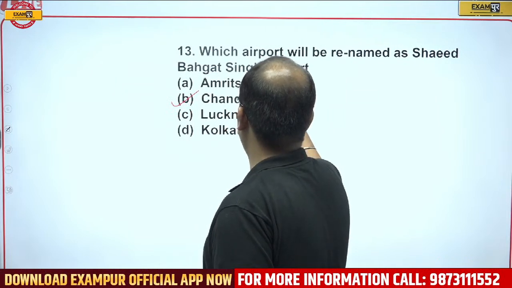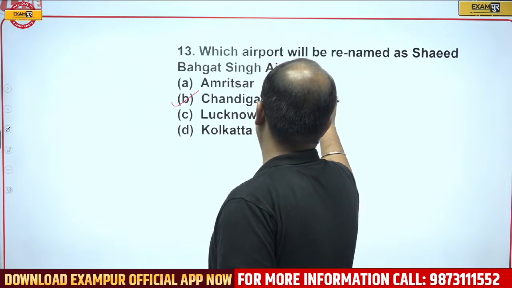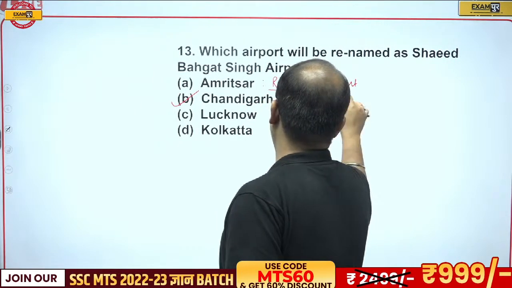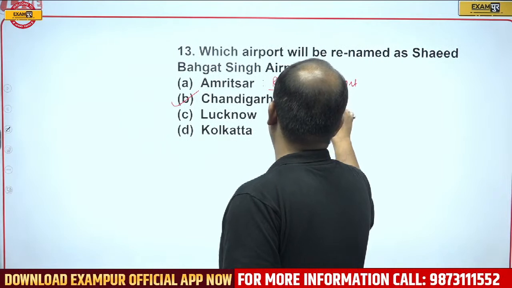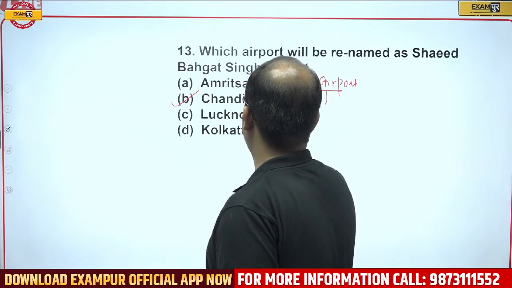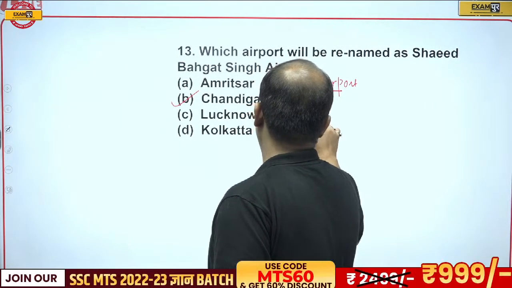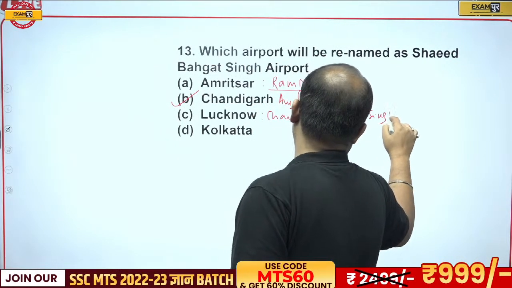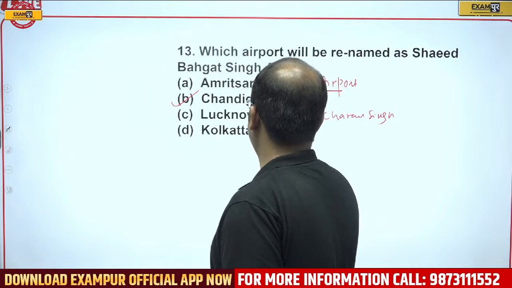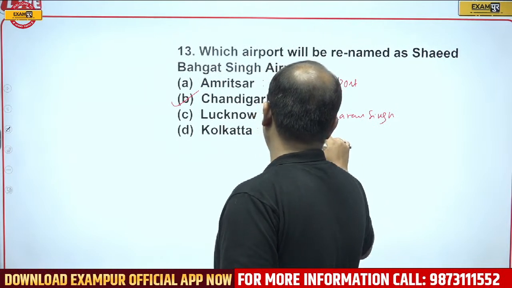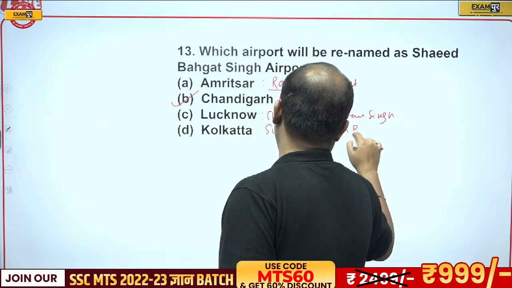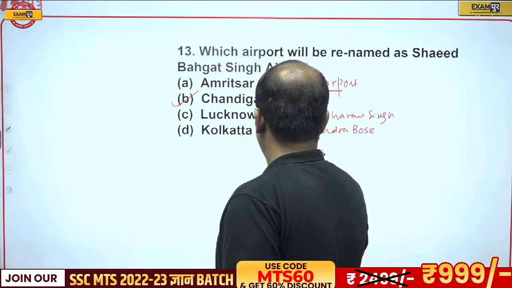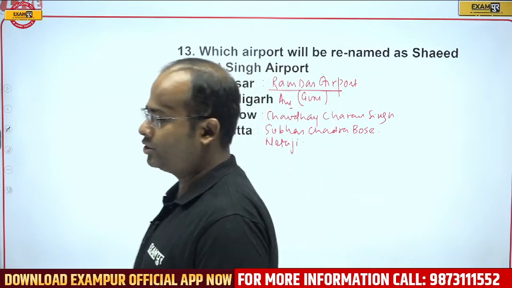Amritsar, it is Guru Ramdas Airport. Chaudhary Charan Singh Airport. Kolkata, Subhash Chandra Bose, that is named after Netaji Subhash Chandra Bose Airport.